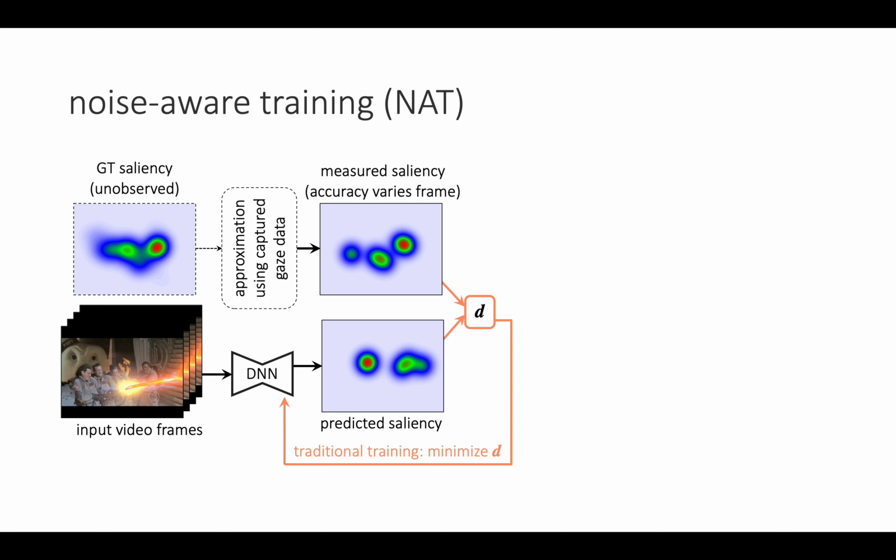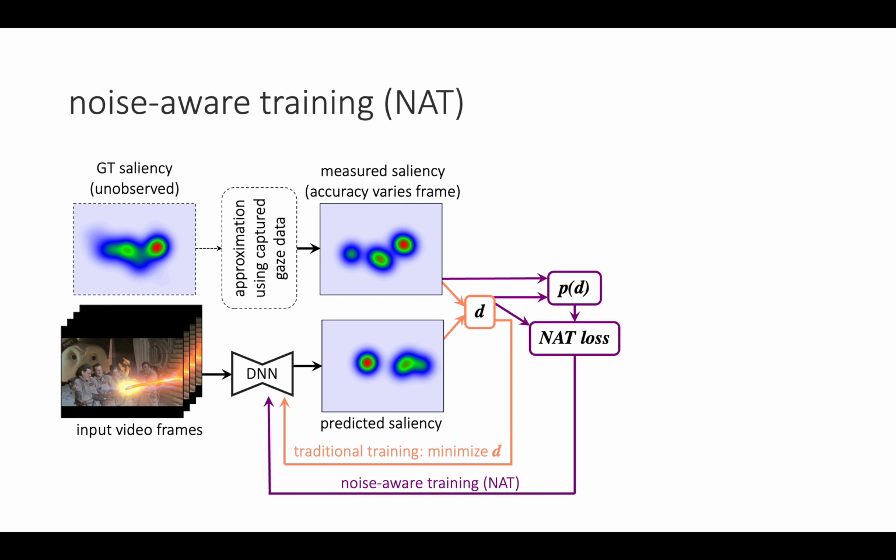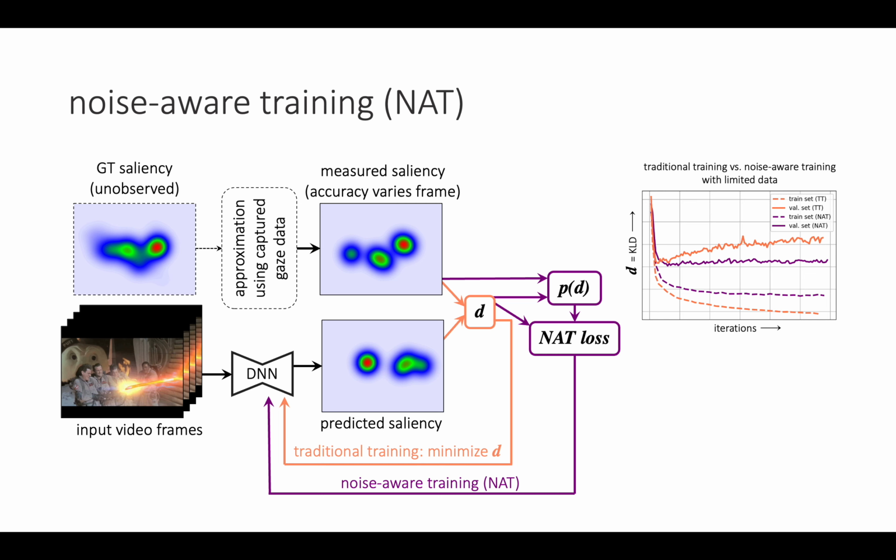Instead of directly minimizing for d, we first estimate its probability distribution induced by the presence of noise in the measured saliency. We then use a maximum likelihood approach to derive a loss function that takes into account the presence of noise explicitly. Our approach downweighs frames with high noise level, reducing their importance during training. This leads to reduced overfitting when noisy or limited training data is available.